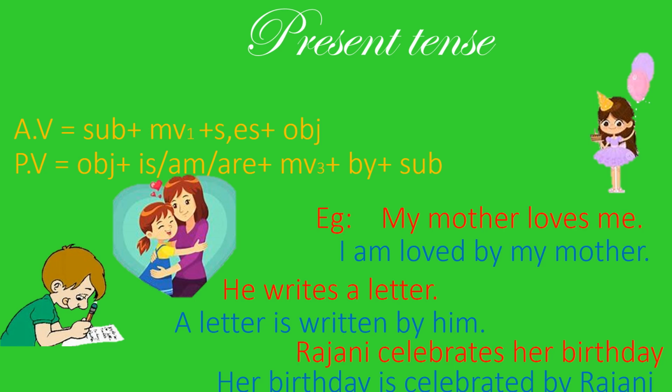Now let us see the third example, in which there is no pronoun. So we can directly write as per the formula. Rajani celebrates her birthday. First we will mark our subject, object and verb. Subject is Rajani, celebrates is the verb, her birthday is the object. As per the formula, her birthday comes first and is is used, because birthday is only one; there is no birthdays given.